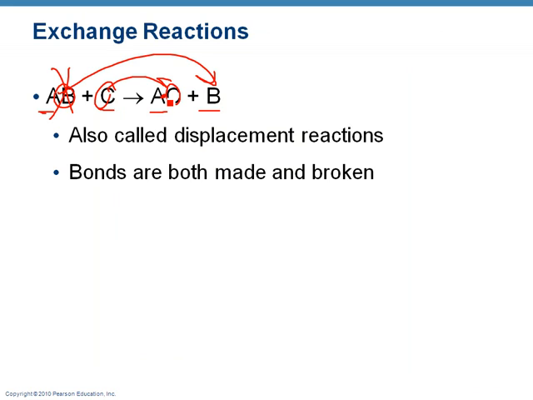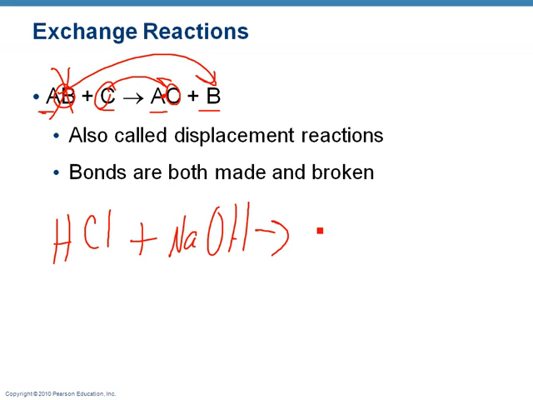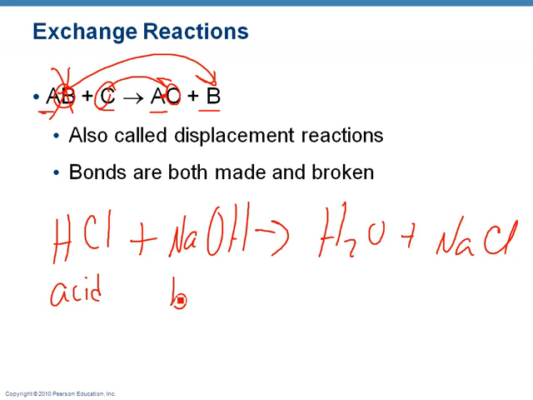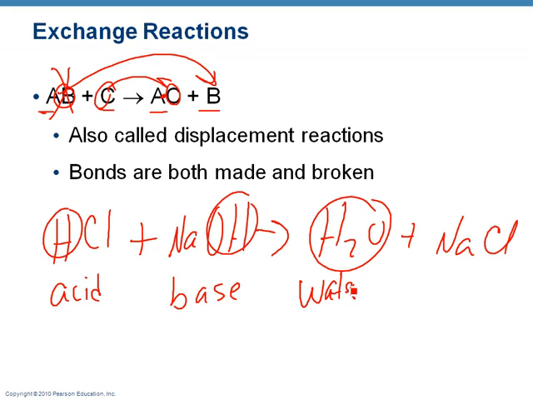Let me go back. And you'll see this, for example, hydrochloric acid plus sodium hydroxide equals water plus sodium chloride. So hydrochloric acid, which is an acid, plus sodium hydroxide, which is a base, the hydrogen ion and the hydroxyl ion come together to make water. So those bonds broke and these bonds were formed. These chloride and sodium, those bonds break and they come together and make sodium chloride, which is salt.